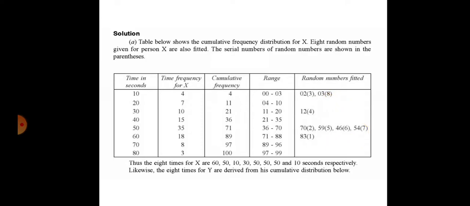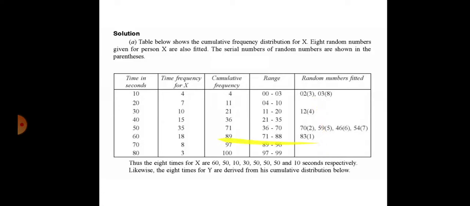Thus the 8 times for x are 60, 50, 10, 30, 50, 50, 50 and 10 seconds respectively. So the times in seconds, these numbers are fitted.